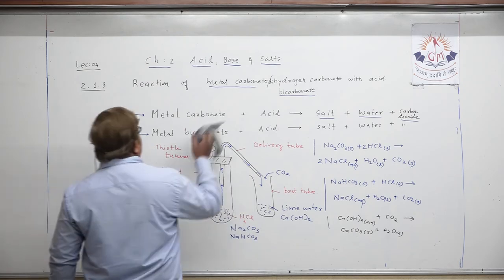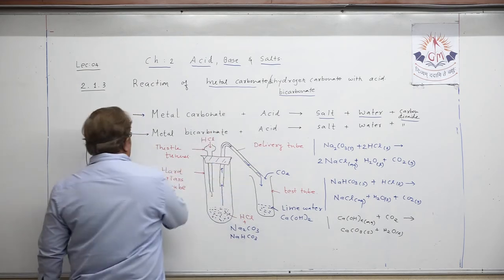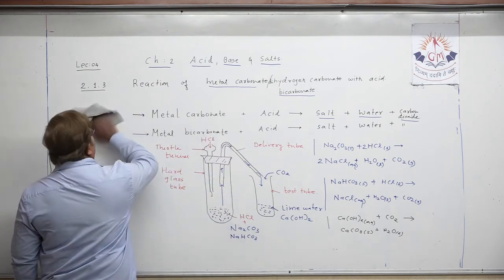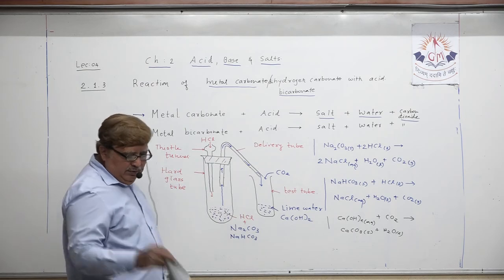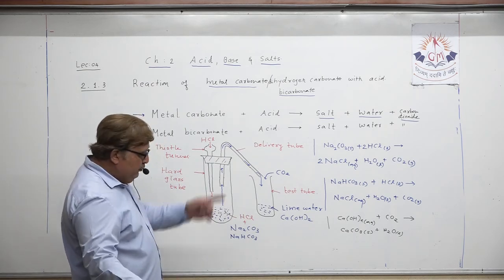Let us just show it here, understand how it happens actually. This has been clear in your mind, okay?